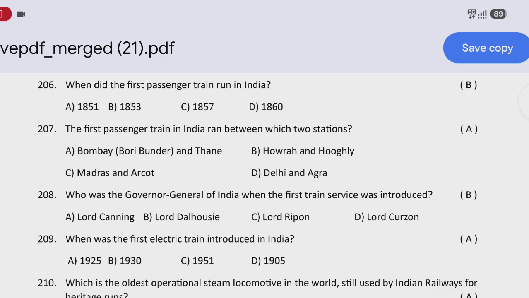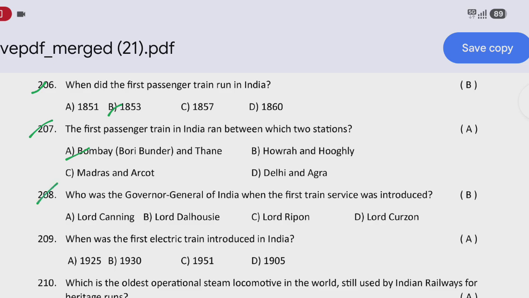Let's start the session. First question: when did the first passenger train run in India? That is option B, 1853. The first passenger train in India ran between which two stations? That is option A, Bombay and Thane.